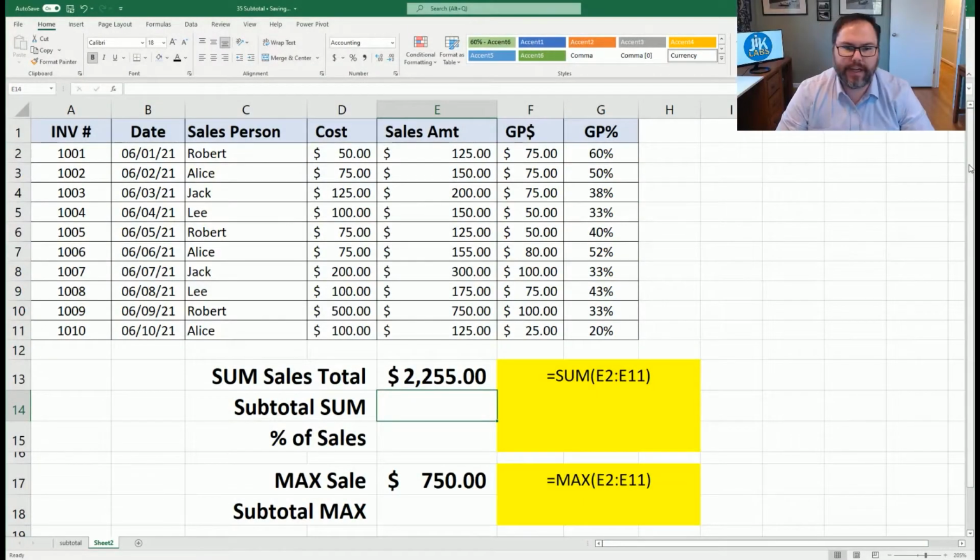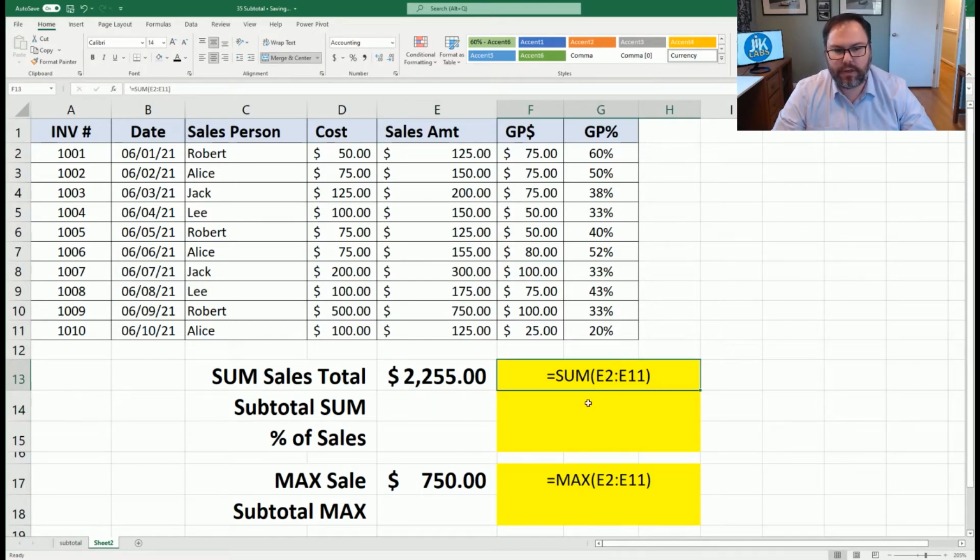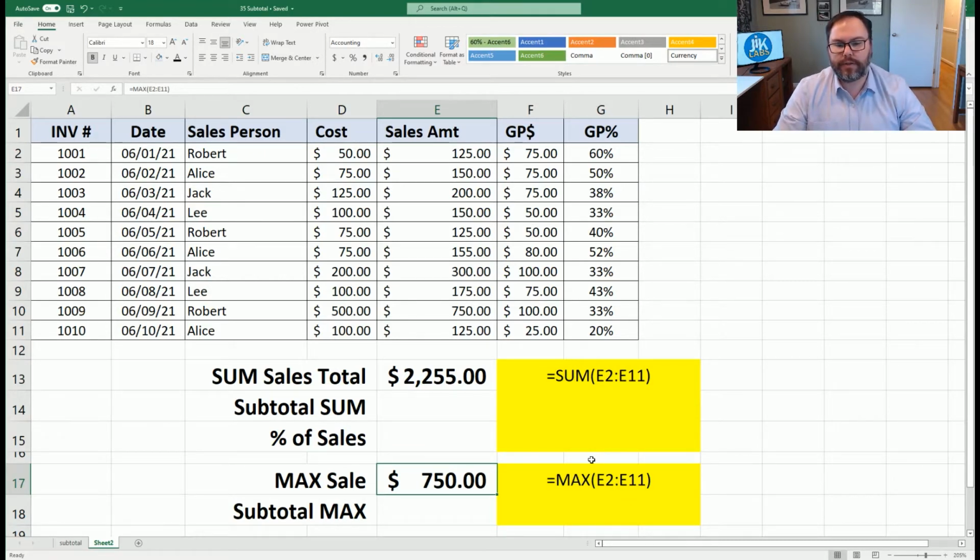Now that you have Excel open and ready to go, you're going to see that we have some fake sales data that we used in a previous example. What we're going to do today is see the subtotal of those sales. We already have down below the sum of total sales, which is $2,255, and that equation, as you can see here, is sum of E2 to E11. Same thing with the max sale, which is 750, and that's equals max of E2 to E11. We have already covered these equations, so we're not going to spend any time with them.